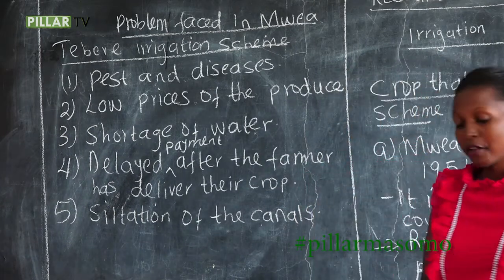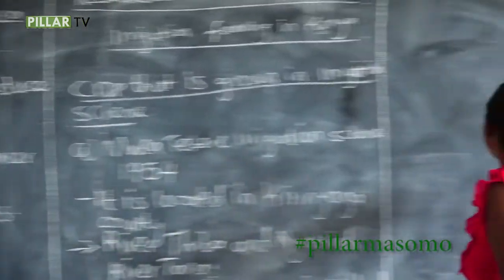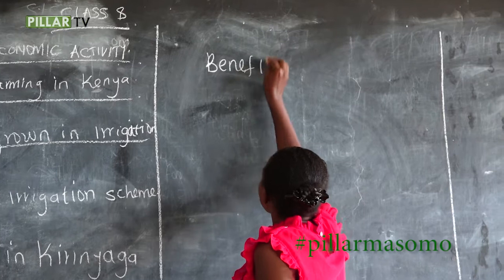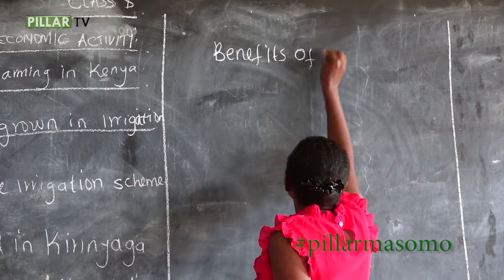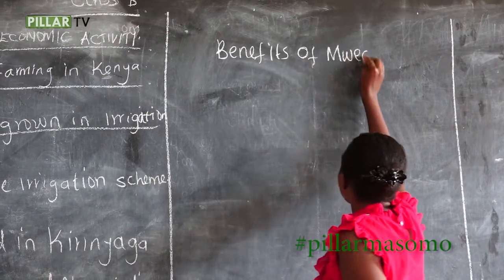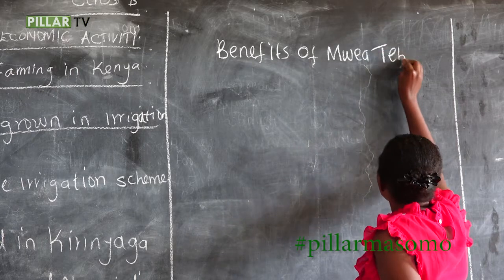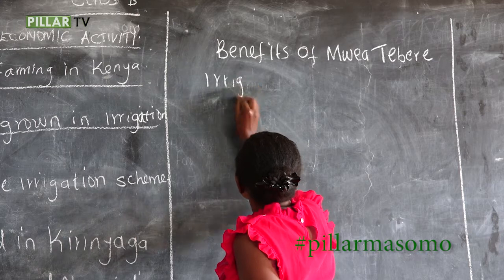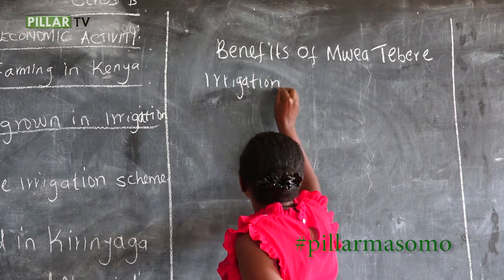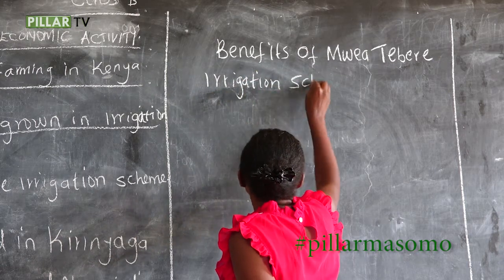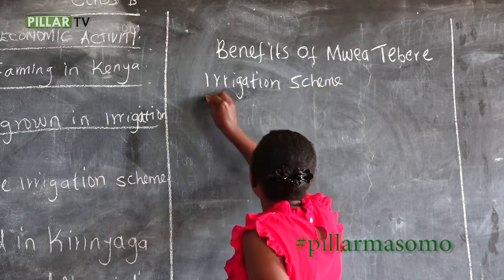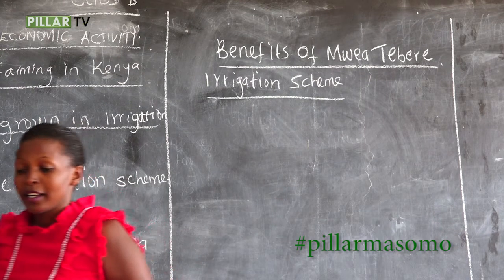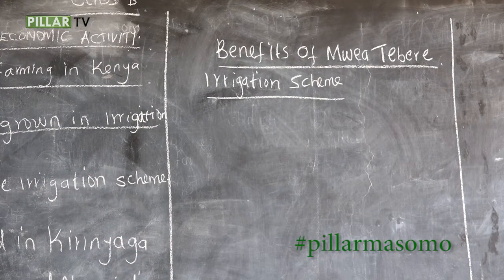Now we go to the benefits of Mwea Tebere irrigation.